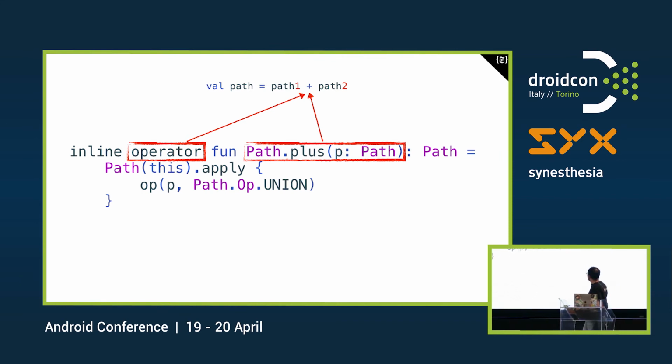So whenever we use the plus, it will invoke our extension function, and it will create a new path and apply this op method here. I'll be honest, this op method is not something that comes from the library, it's something declared in the framework itself, and I guess it defines the operation. I'm usually okay with short names, but this looks quite too short.